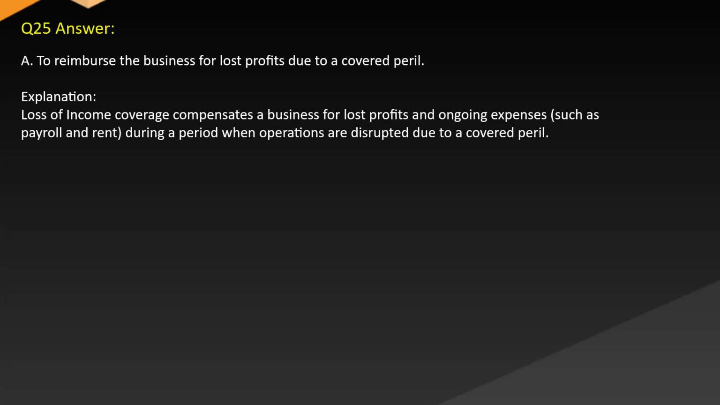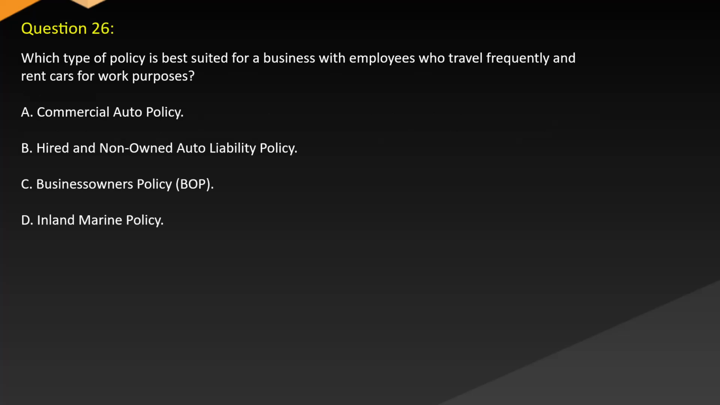Answer A. To reimburse the business for lost profits due to a covered peril. Explanation. Loss of income coverage compensates a business for lost profits and ongoing expenses, such as payroll and rent, during a period when operations are disrupted due to a covered peril. Question 26. Which type of policy is best suited for a business with employees who travel frequently and rent cars for work purposes? A. Commercial auto policy. B. Hired and non-owned auto liability policy. C. Business owners policy. BOP. D. Inland marine policy.